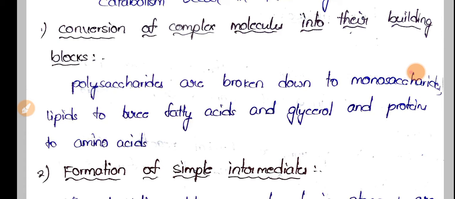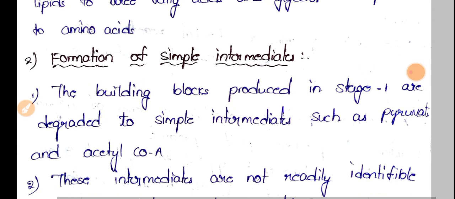Proteins are broken down into amino acids. So in the first step, complex molecules are broken down into building blocks. In the second step, the simple compounds or simpler molecules produced in the first step will undergo different kinds of metabolic pathways and metabolic cycles to form intermediate products. Okay, so let's see how this is happening.